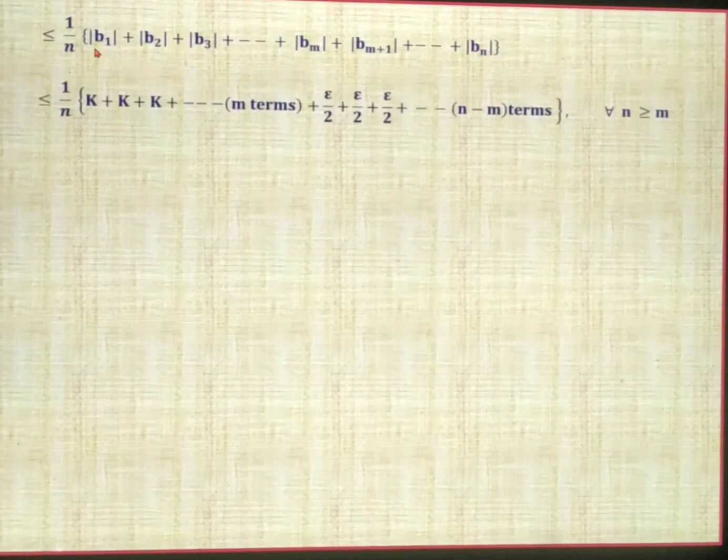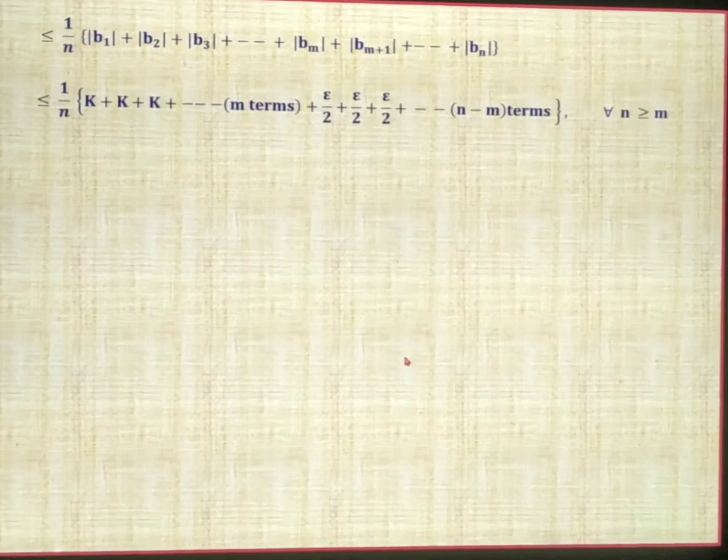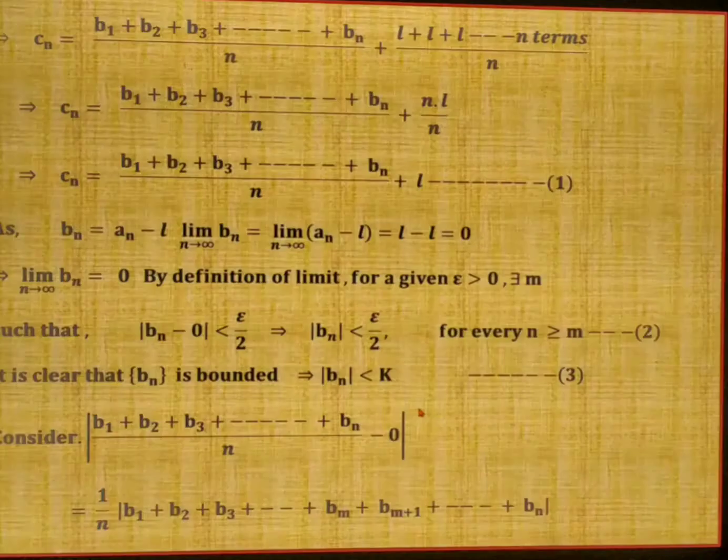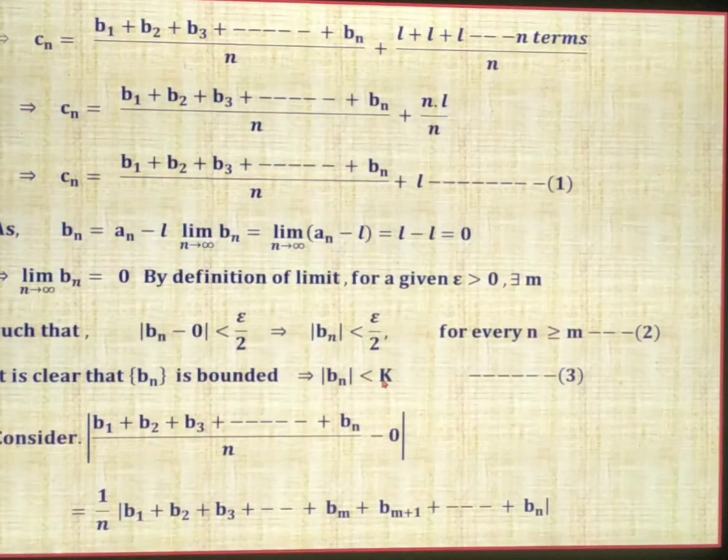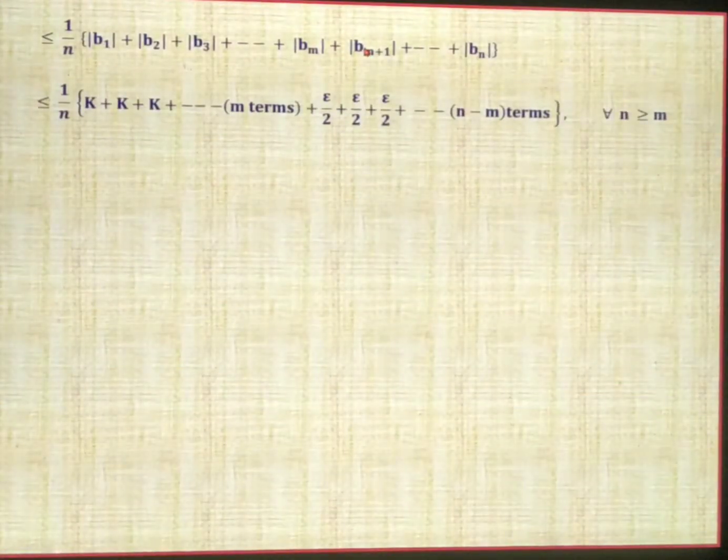Already expression 2 says that bn is bounded. If bn is bounded, every term is less than k: b1 is less than k, b2 is less than k, b3 is less than k, up to m terms. After that, for every n greater than or equal to m, expression 3 says that bn is less than epsilon by 2. So for n greater than or equal to m, that is m plus 1 onward, every term is less than epsilon by 2.